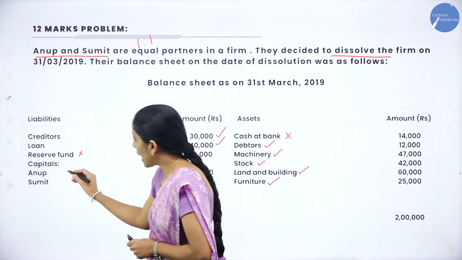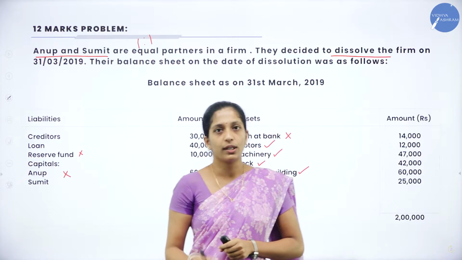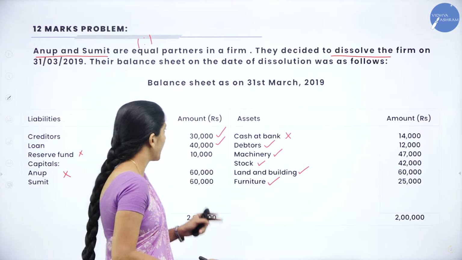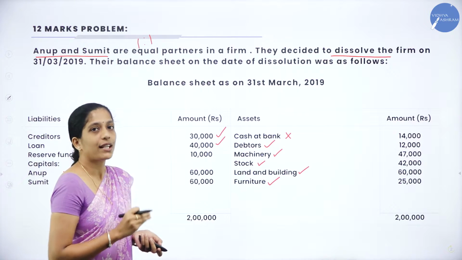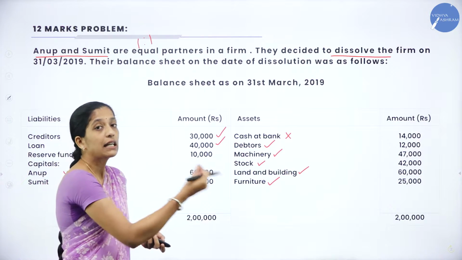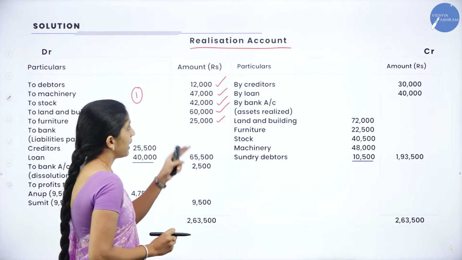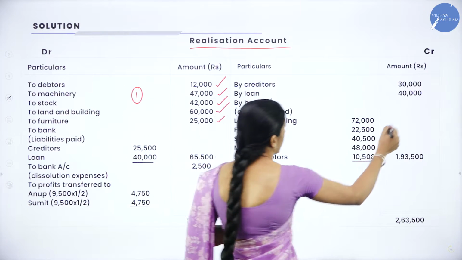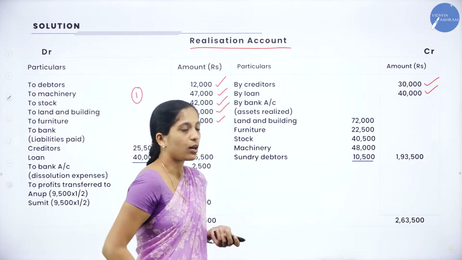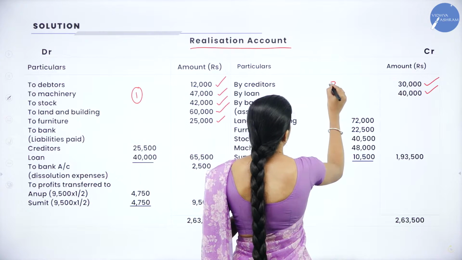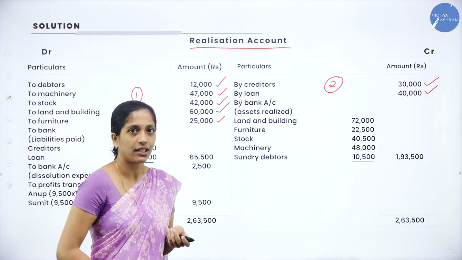In the same way, capital also will be recorded in partners' capital account. So here we are not going to take it. So which are the 2 liabilities to be taken, that is creditors as well as loan. So where do we take this liability? In the credit side of realization account. Yes, by creditors 30,000, by loan 40,000. Now we have recorded the liability. So this is the second step where you are going to take only outsiders' liability.